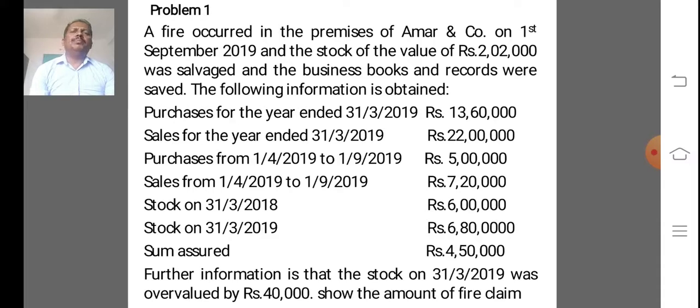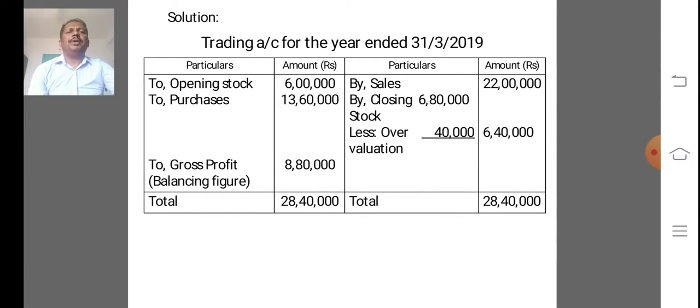In this problem, step number 1 is also prepared. Step number 1, 2, 3, 4, 5. All 5 steps are prepared. So first, preparation of trading account for the year ended 31/3/2019 to calculate gross profit.